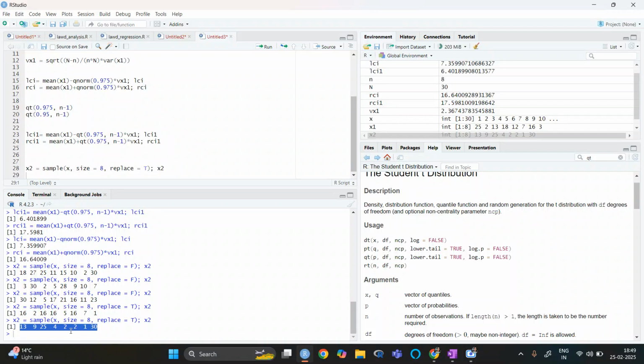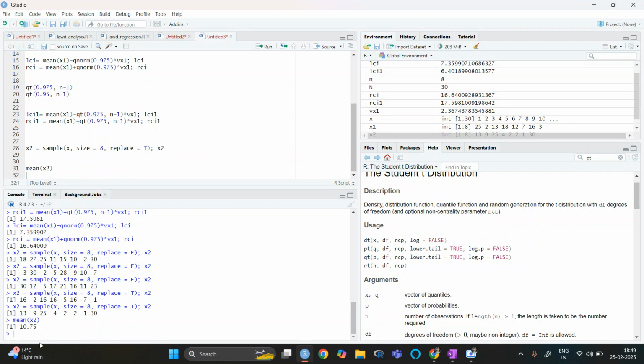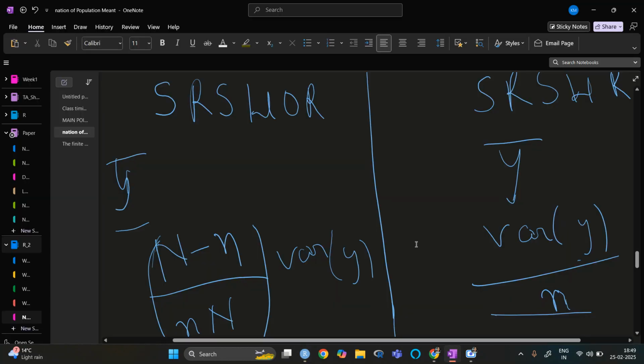Here we can see that the 2 is repeated 2 times. In the above sample, the 16 is repeated way more times, so that's why I have replaced it with a new sample. We can work with the same, that is no issue. So it is our sample. We got our sample. Let me do mean of x2. So mean of x2 is right now 10.75.